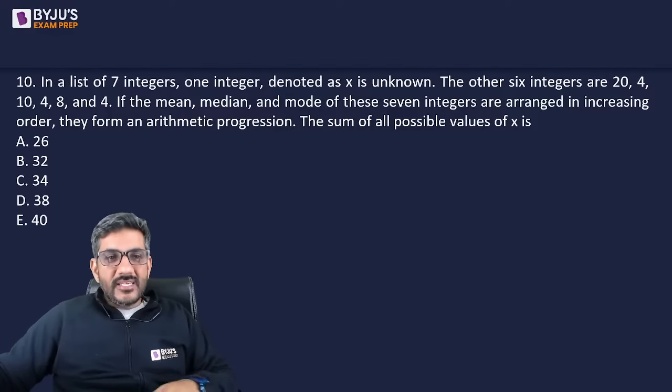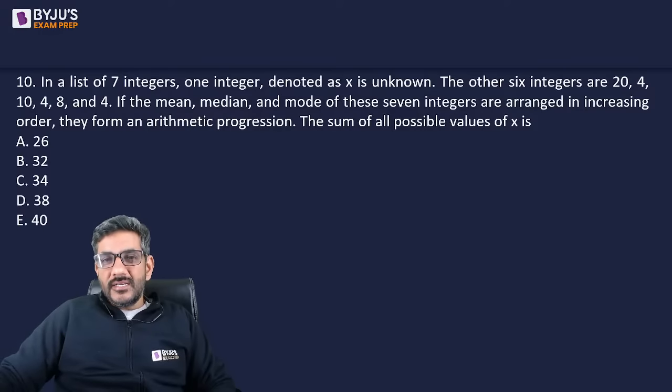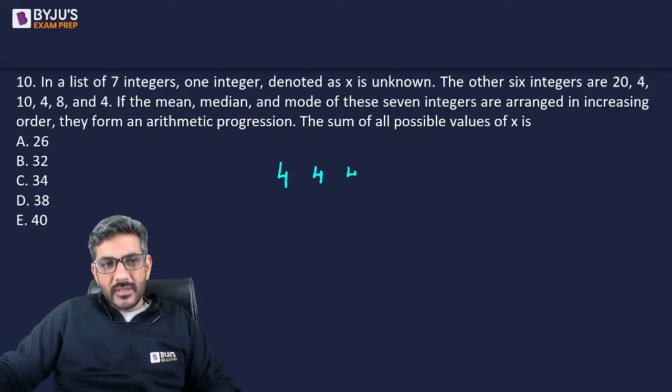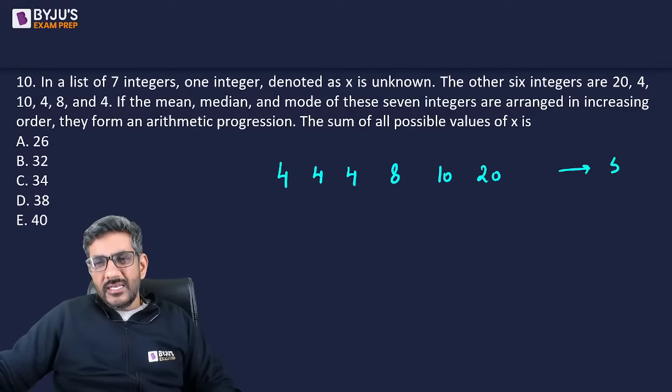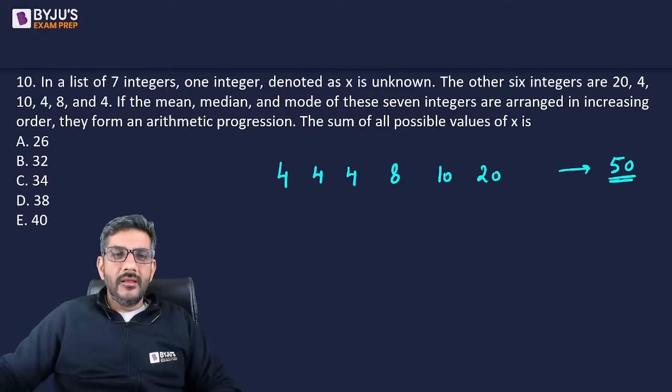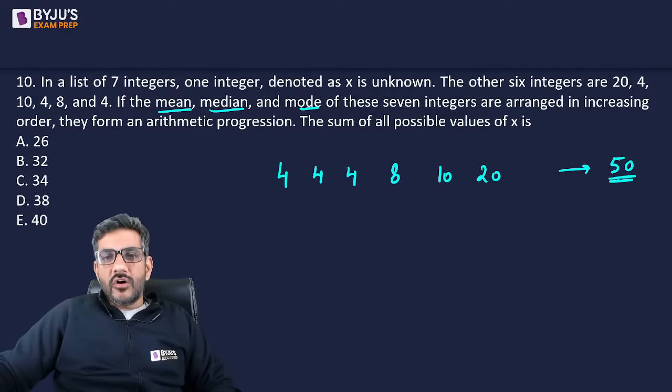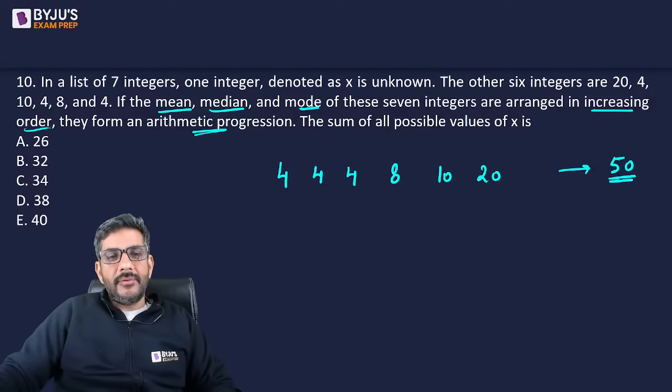The question says in a list of 7 integers, one integer denoted as x is unknown. The other 6 are, I'm just writing them in increasing order because for median that would be required. So there are 4, 4, 4, 8, 10 and 20. So currently their sum is equal to 50. The mean, median and mode of these 7 integers, when arranged in increasing order, form an AP series.